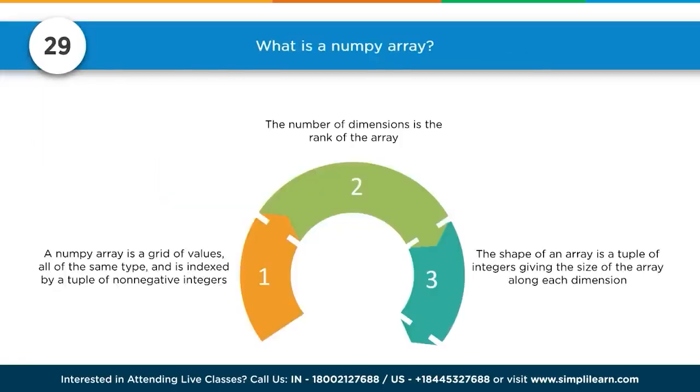Number 29. What is a numpy array? And we briefly touched numpy array compared to a list earlier in processing speed. Now let's go ahead and look at some of the more specifics. A numpy array is a grid of values, all of the same type. So if they're either all float, all integer, all string, and is indexed by a tuple of non-negative integers. The number of dimensions is the rank of the array. And the shape of an array is a tuple of integers giving the size of the array along each dimension.